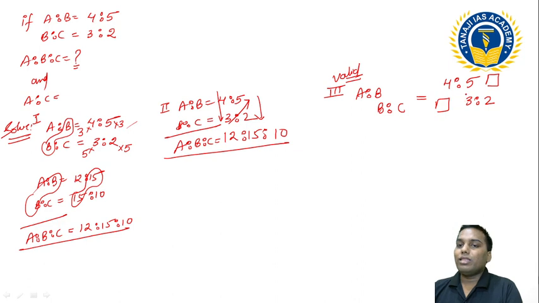Sir, how can I fill this? See, whatever number is nearest to it, just fill out this one. This is 5, this is 3. Okay, this 5 and it is 3. So can I multiply with this? 12, 15 and 10.